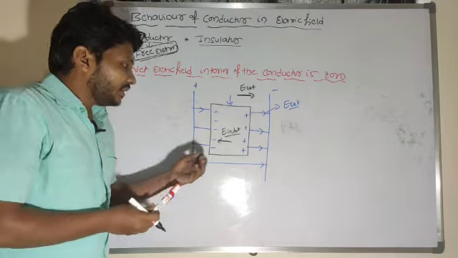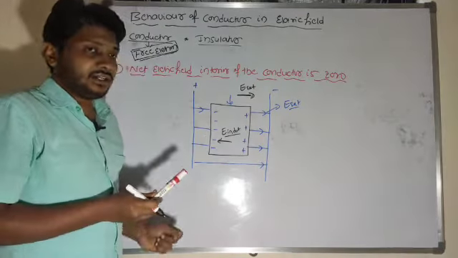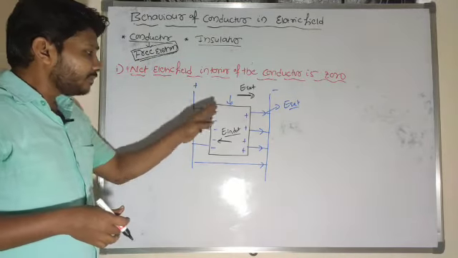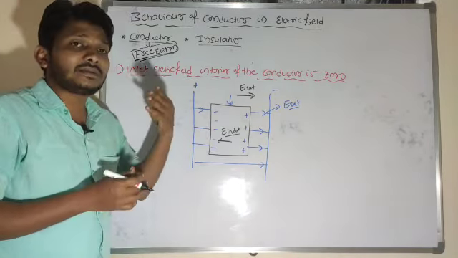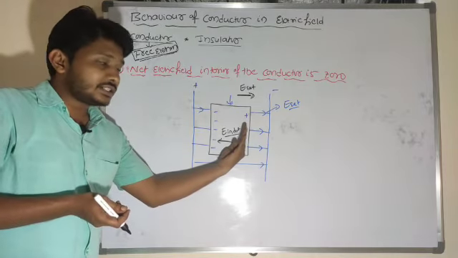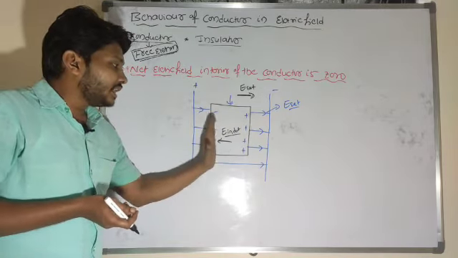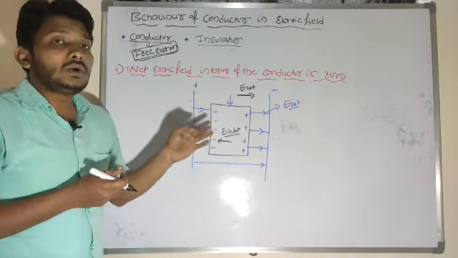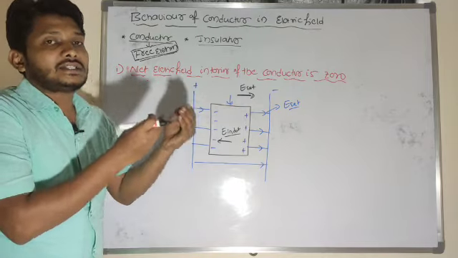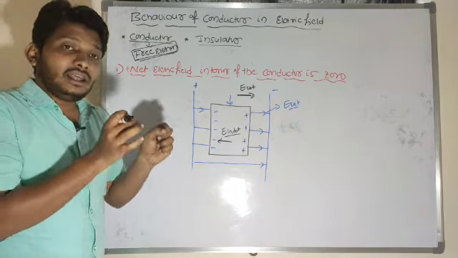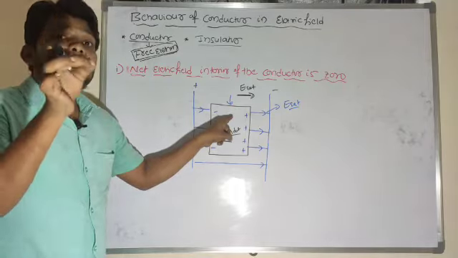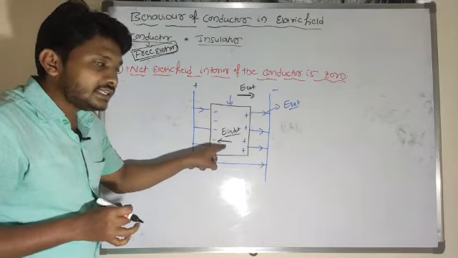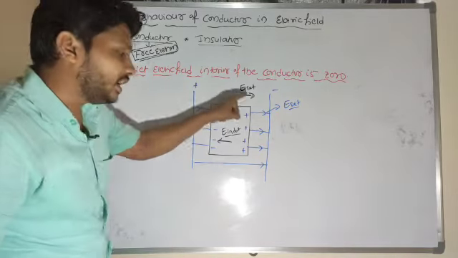So look at here, when the conductor is placed in an external electric field, this is the direction of the external electric field. The conductor consists of positive ions as well as negative ions. All the negative ions will drift towards the left side, whereas all positive ions will move towards the right side here. During this movement of the electrons as well as protons, there will be an electric field inside the conductor. That electric field is the induced electric field. This induced electric field is opposite to the direction of the external electric field.